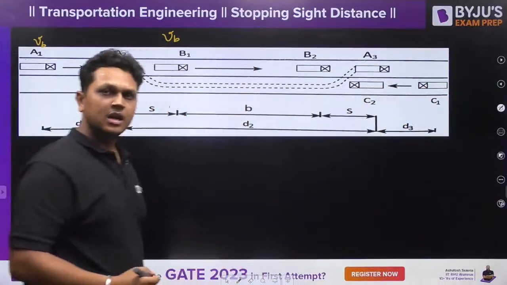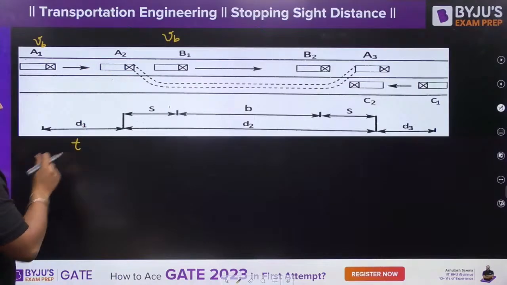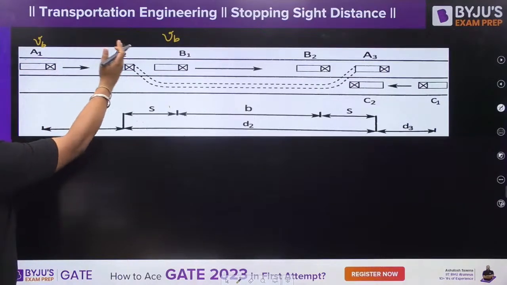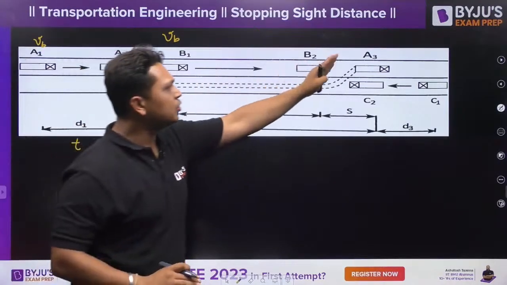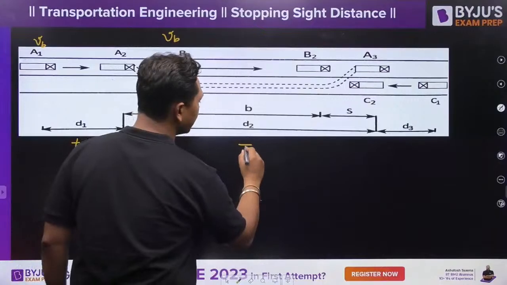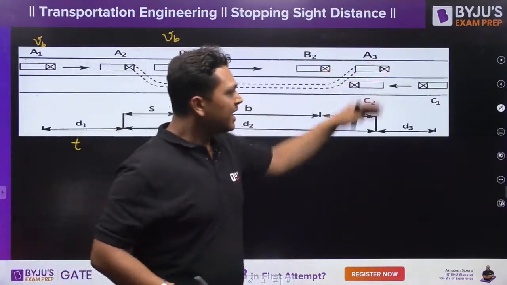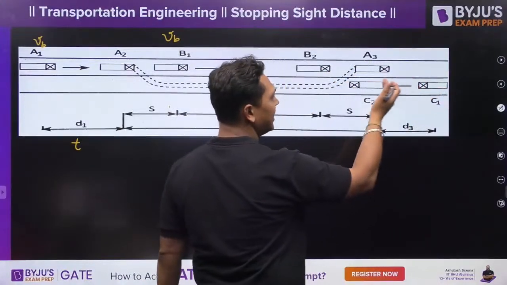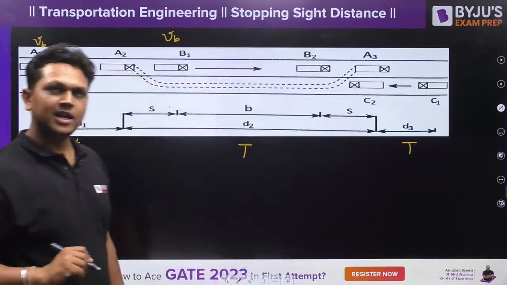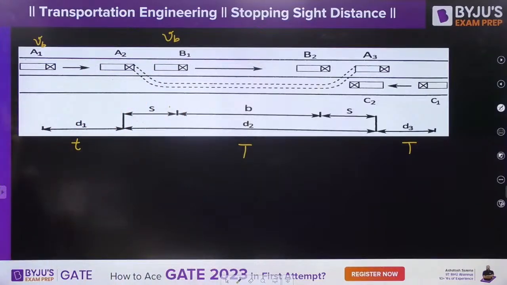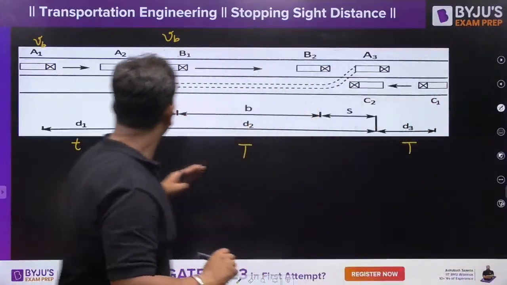Let us say this is a time small t in which you are analyzing the situation. And after analyzing the situation, when you start to overtake, let us say you took total time capital T in order to overtake from here to here. And in the same duration, the C1 car has reached C2 in that same time T. Yes or no? I hope the situation is clear to you all.